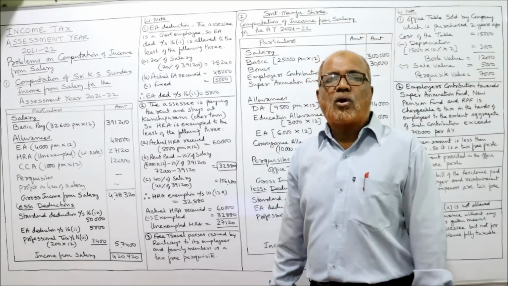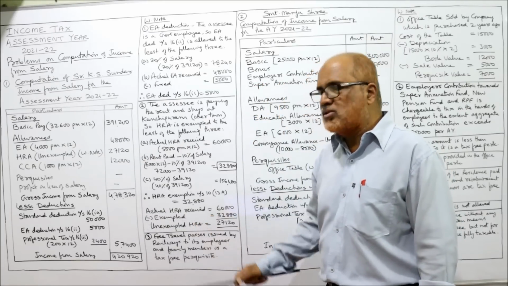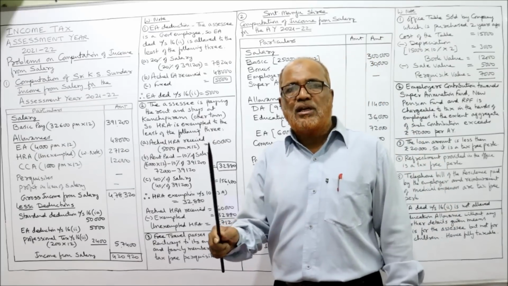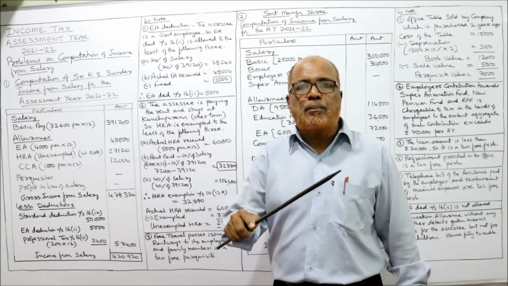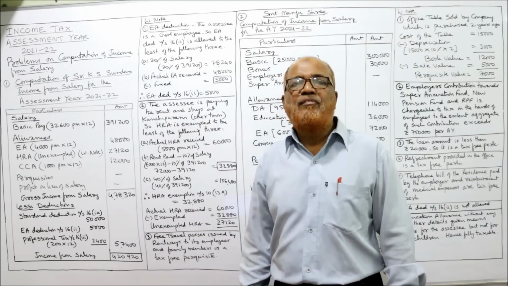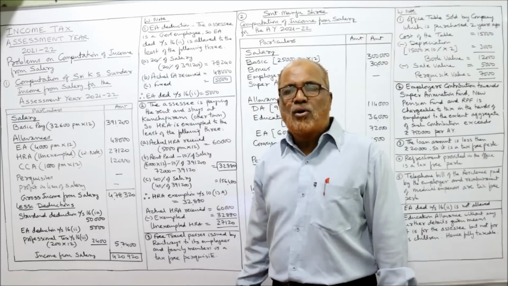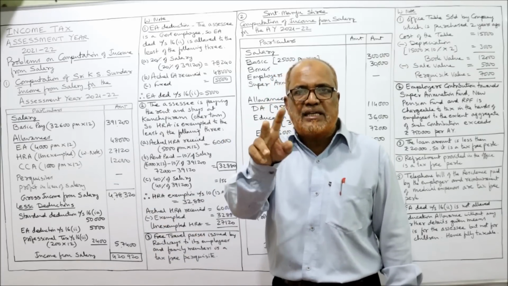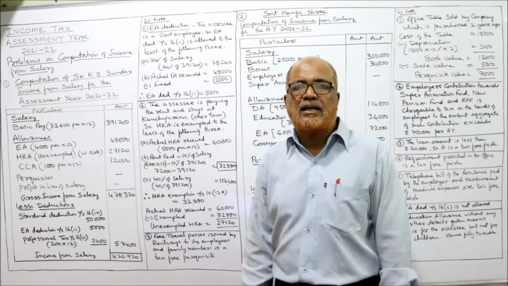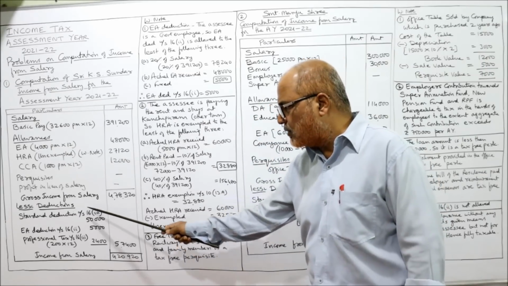First one, gross income from salary, 4,78,320. Second, fixed 50,000, whichever is least. 4,78,320 or 50,000, whichever is least, that will be allowed as standard deduction. So 50,000 is least. So here 50,000.